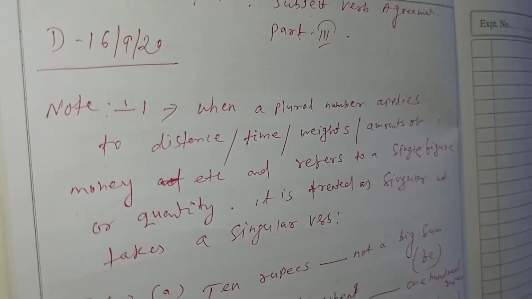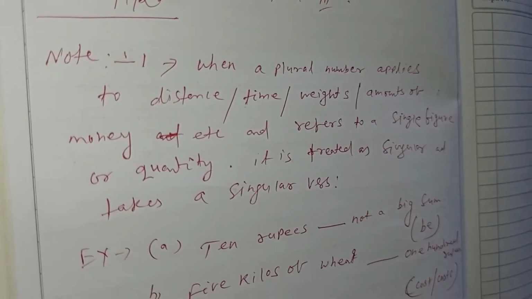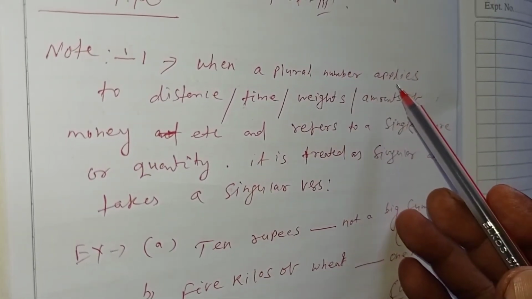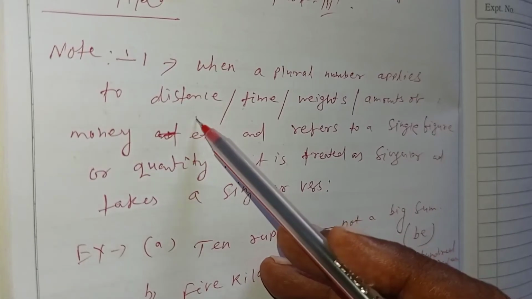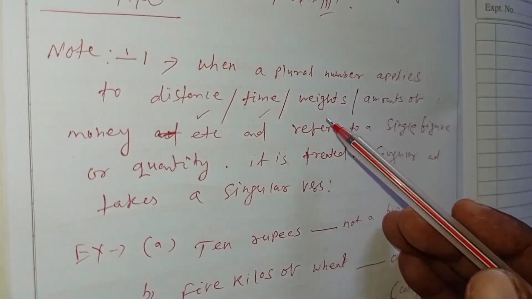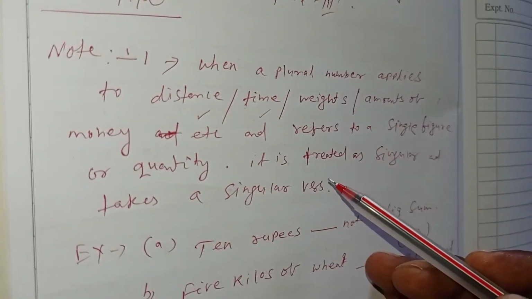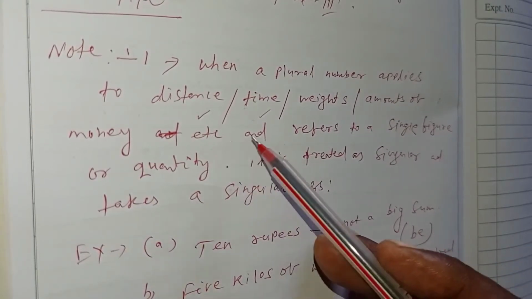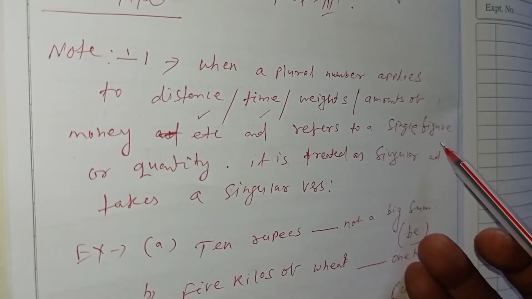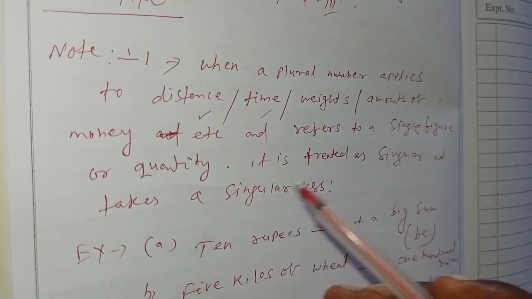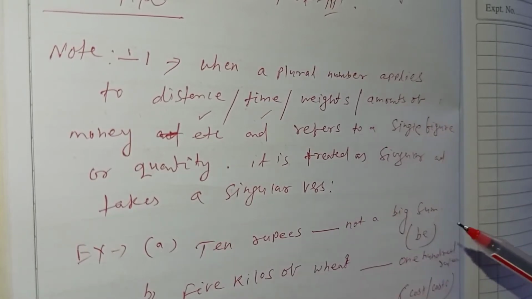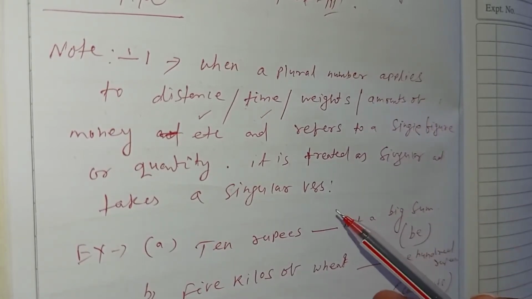First of all, in note number 1 you should see: when a plural number applies to distance, time, weights, amounts of money, etc. You should remember here distance, time, weights, amounts of money, etc., and refers to a single figure or quantity, then it is treated as singular and takes a singular verb. It is very easy to remember, very easy points.